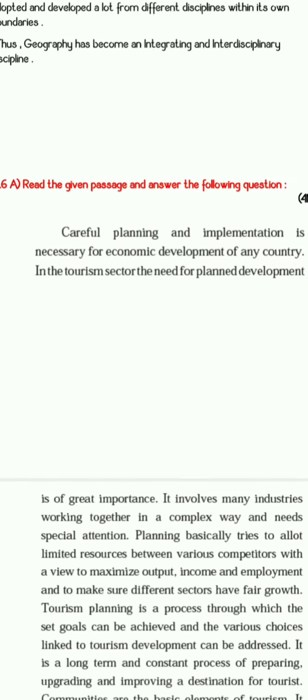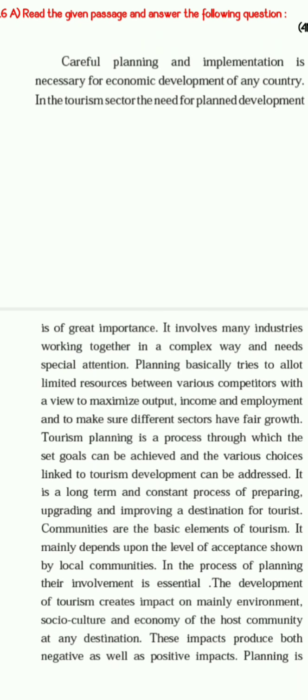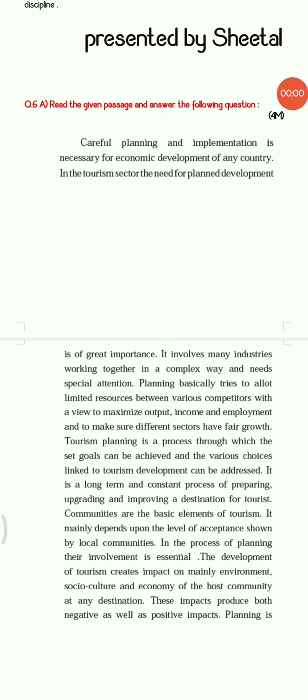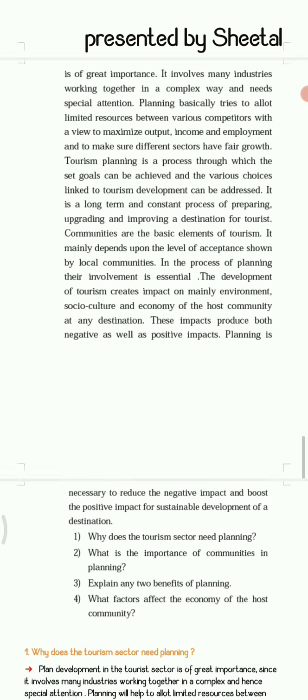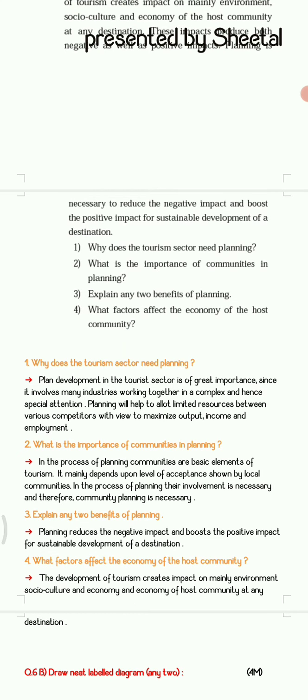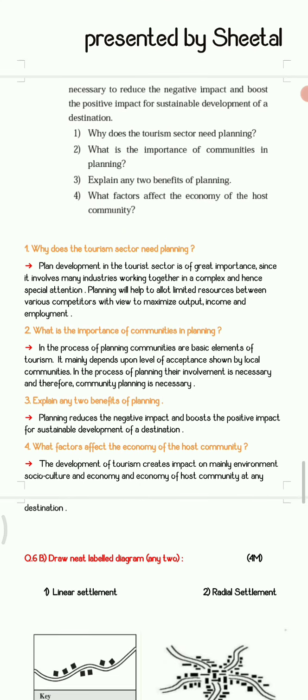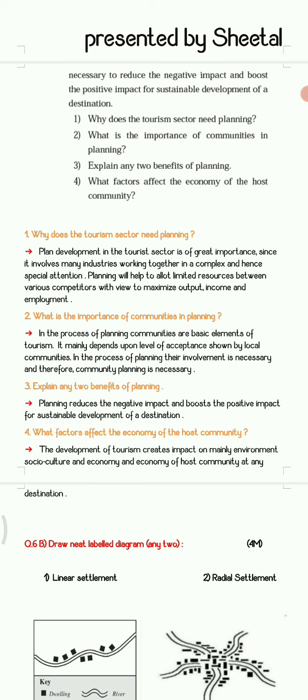Okay, next we have read the passage and answer the following questions. Now the next question is question number 6. Read the given passage. Now this passage is related to different types of industries. How is economic development dependent on the industries? So you have a total of 4 questions on it. These are the answers to those questions which I have already obtained from the paragraph. So read the paragraph carefully and make sentences in your own words.